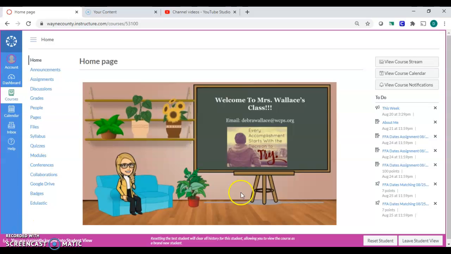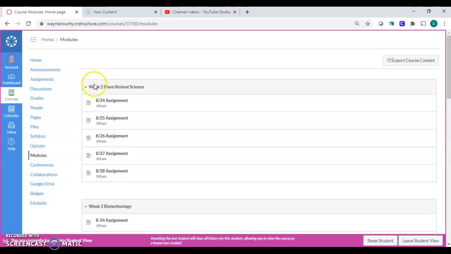You'll see a homepage for me because this is my personal page for me to get used to Canvas and figure out how I want to do your assignments. You guys will not see the homepage. So today's Monday, I want you to go to your modules. The easiest way to do my class is through your modules because that's the way I have it set up. You see Week 2 Plant and Animal Science. That's the class you're in. So you're going to click on Monday.